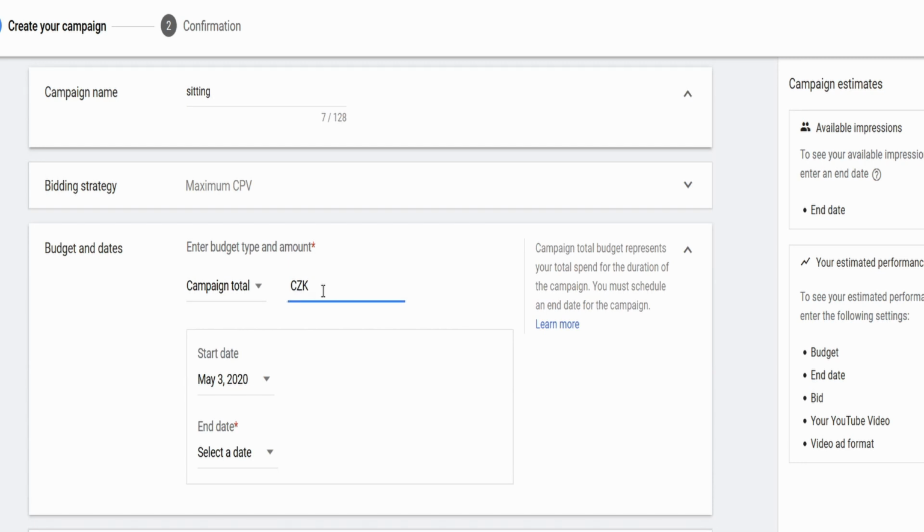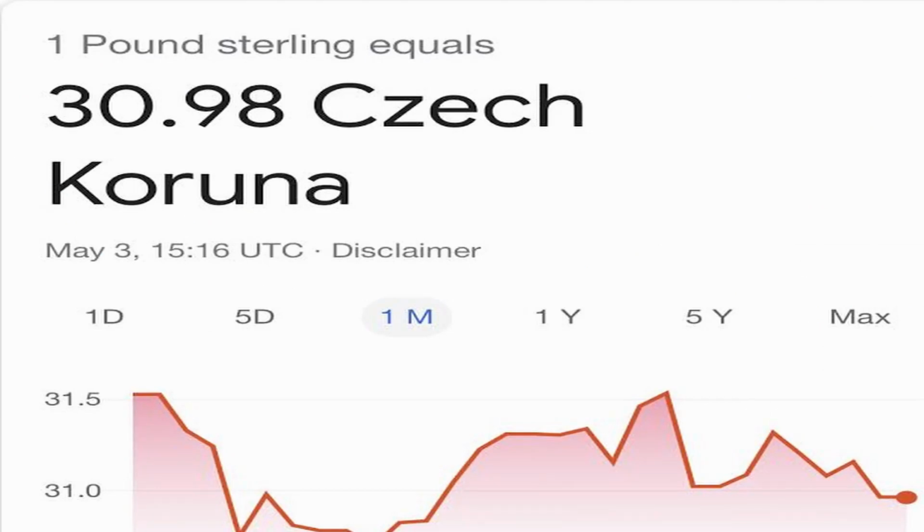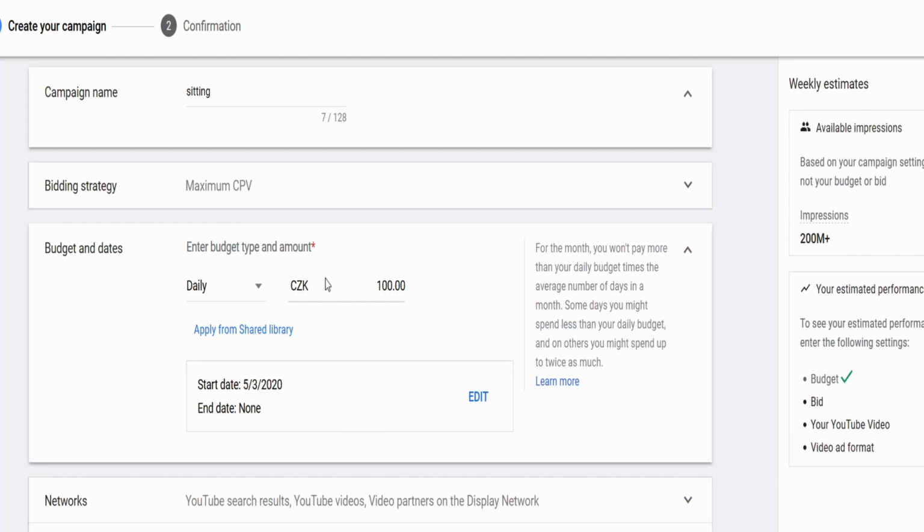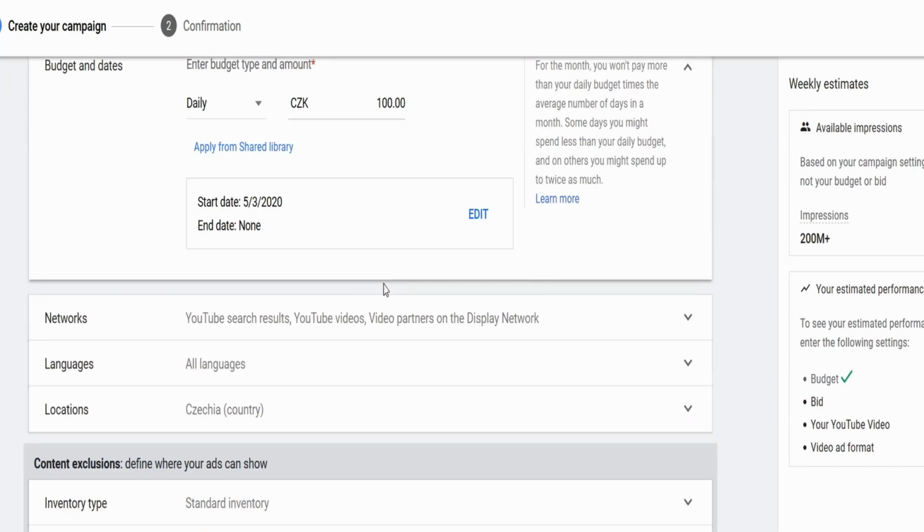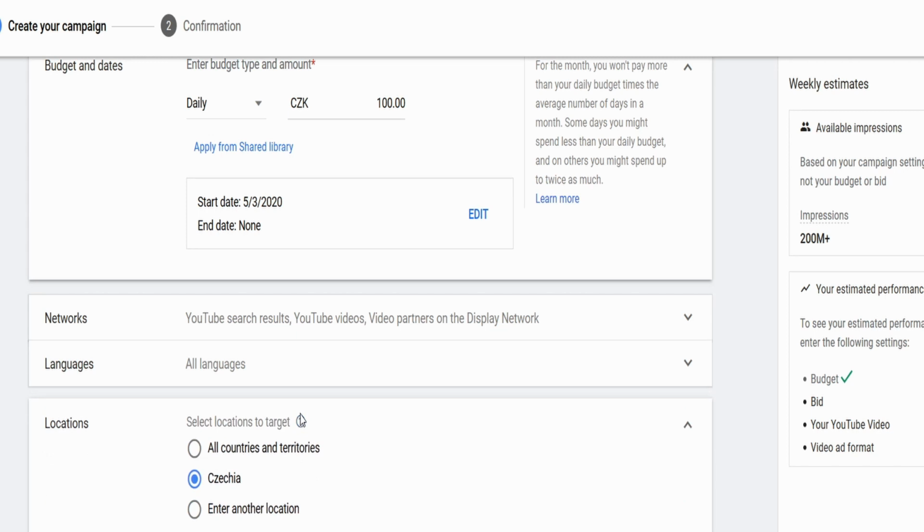£1 is about 28 Czech crowns. So I'm going to set my budget to 100 Czech crowns, which is £4. And I'm going to have that go every day. Don't worry, I'm going to cancel this pretty soon once we get a little bit of traction back so we don't have to spend too much money.